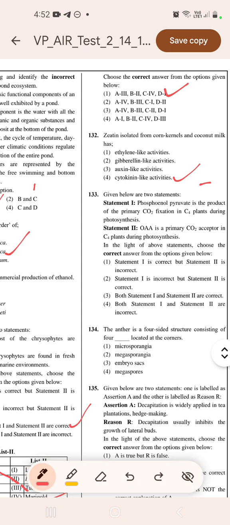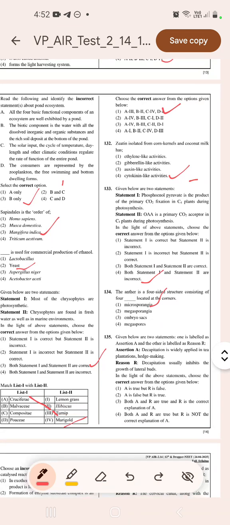Phosphoenol pyruvate is the product of primary CO2 fixation in C4 plant during photosynthesis. Statement 2. Oxaloacetic acid is the primary CO2 acceptor in C4 plant during photosynthesis. So both statement 1 and statement 2 are incorrect. The anther is a 4-sided structure consisting of 4 microsporangia located at the corners. 135. Assertion. Decapitation is widely applied in tea plantation and hedge making, and reason: decapitation usually inhibits the growth of lateral buds. A is true, but reason is false. Option 1 will be correct.